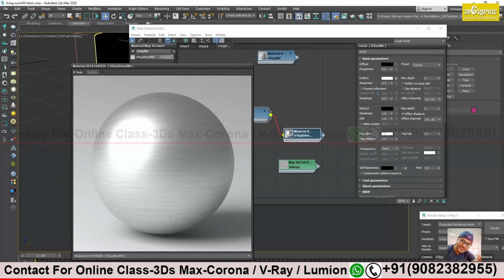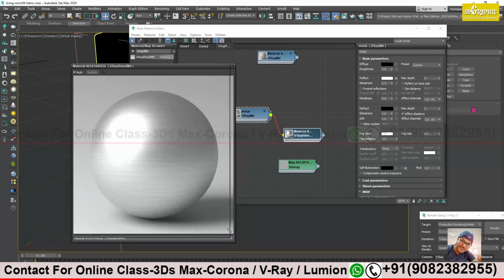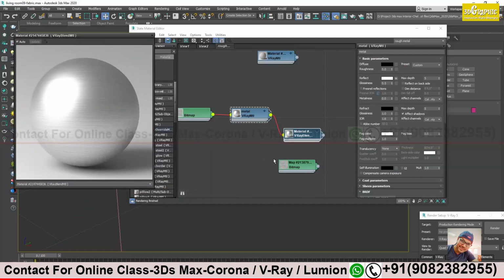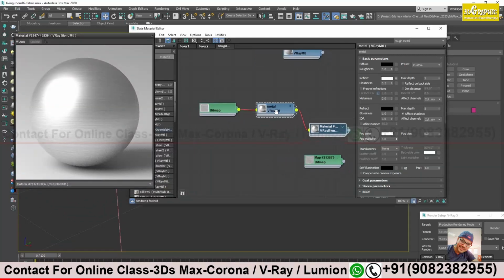I think it enlarges very much. Let me see if I can see over here, and then we can see in the render also. Right now, with my blend material, we are getting lines, but there's not much reflectivity because I have reduced the glossiness. Now the light is spreading all over.